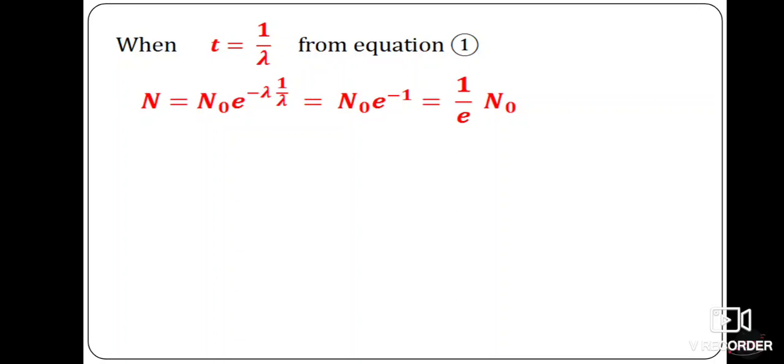So n is equal to n naught into e raised to minus lambda, t is replaced by 1 by lambda. So lambda gets cancelled, and we are getting n is equal to n naught into e raised to minus 1. We can write e raised to minus 1 as 1 by e into n naught. Now we already know the e value in mathematics, that is 2.71828. So 1 divided by e value is 2.71828 into n naught. Whenever you divide this, you get the answer as 0.3679 n naught.